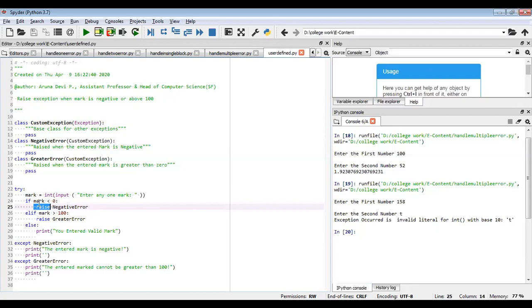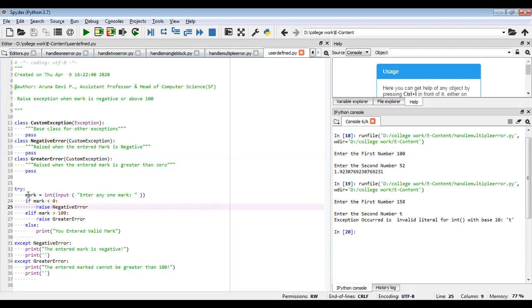Here I am going to manipulate the condition: if the given mark is less than 0, you have to raise the exception. If it is greater than 100, you have to raise the exception. Else you just give the message that you entered a valid mark. Near the raise statement, I have given an exception class. So NegativeError is a class which inherits from the custom exception class. So custom exception is raised when the raise statement occurs.